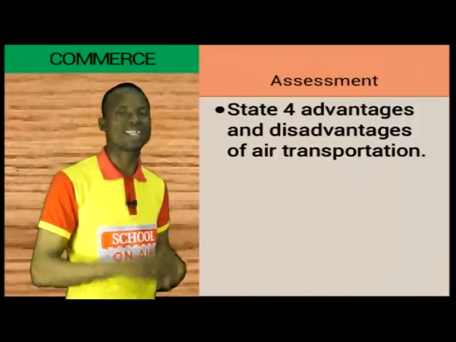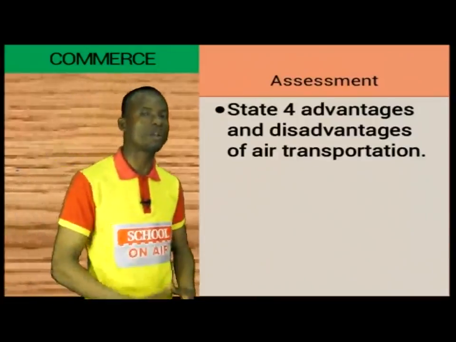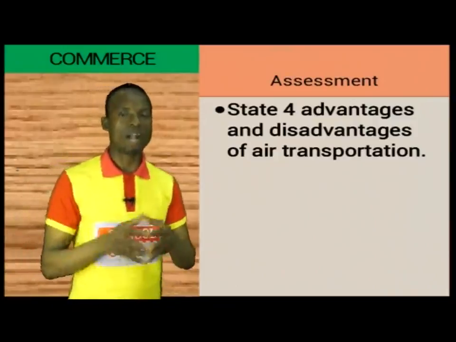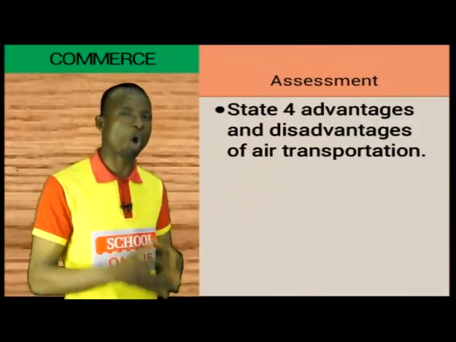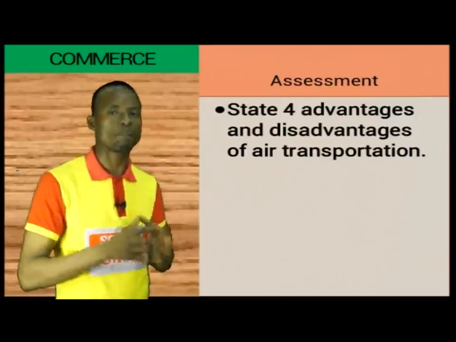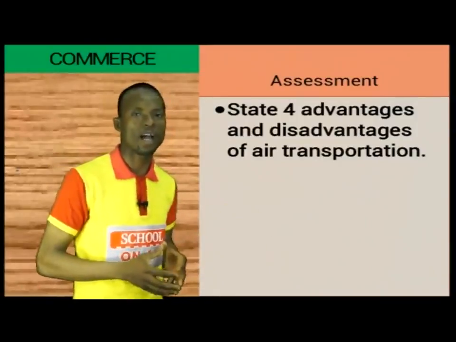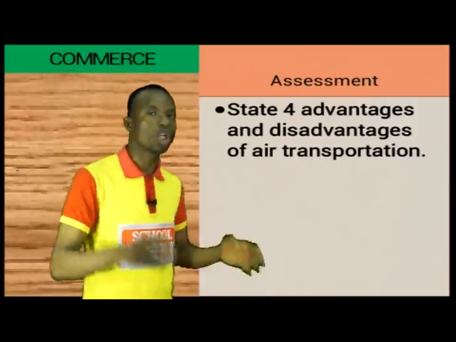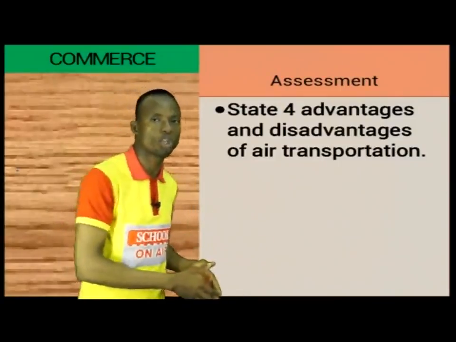We also looked at transportation on water. We said transportation on water basically has to do with movement of goods as well as people from one location to the other. And we said that transportation of water is very, very significant because it helps us to facilitate rapid international trade transaction, wherein goods and people in very large volume can be moved per time. And we said, as far as this is concerned, we have different forms of vessels that can be used to move people as well as move goods from one location to the other.